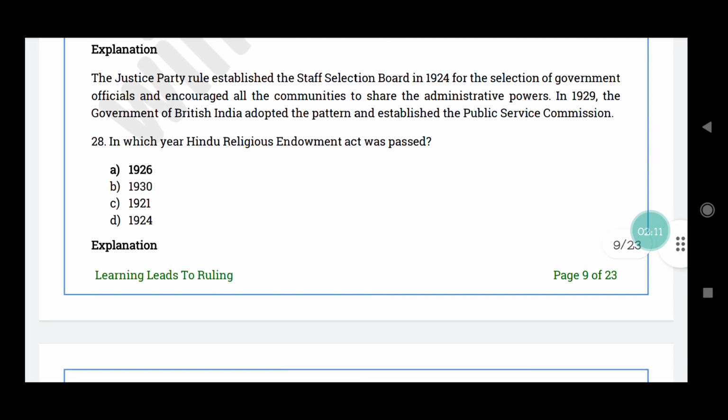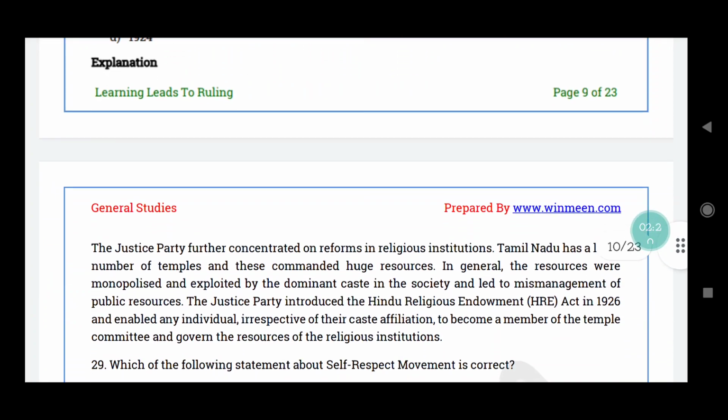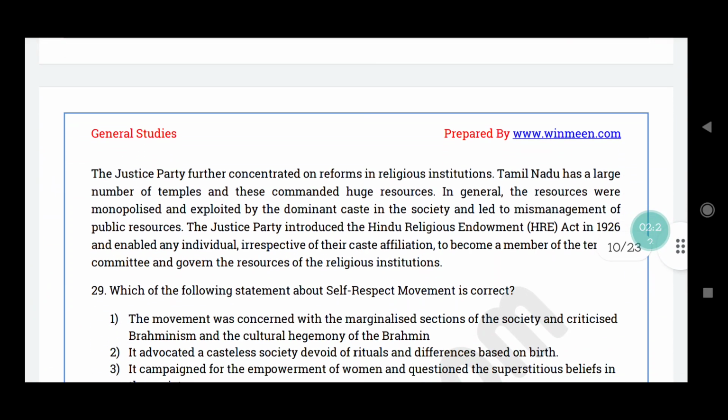Question number 28. In which year was the Hindu Religious Endowment Act passed? The correct answer is option A, 1926. Justice Party further concentrated on reforms in religious institutions also. So தமிழ்நாட்டில் நிறைய number of temples இருந்தது, and they had huge resources சொல்லலாம். And in general the resources were monopolized and exploited by the dominant caste in the society. So இதனால mismanagement of public resources அப்போ நிறைய இருந்தது.